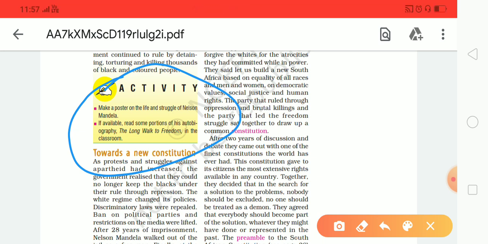And this is his autobiography, The Long Walk to Freedom. If you are able to find some interesting stories or points regarding this autobiography, then paste them in your WhatsApp group. If you cannot find any, then please find the famous sayings of Nelson Mandela.